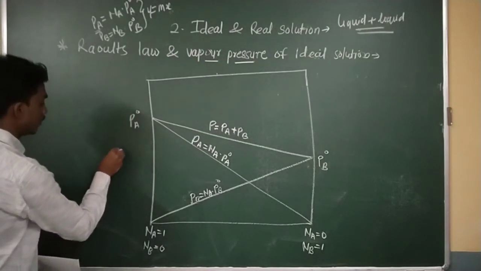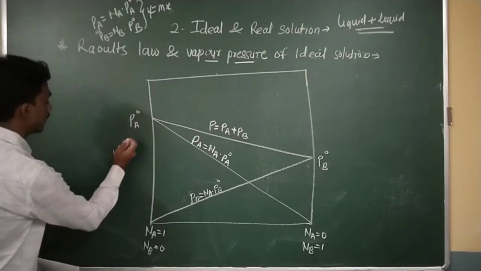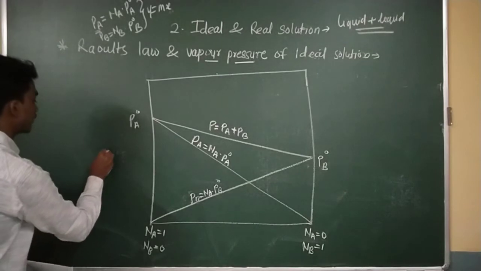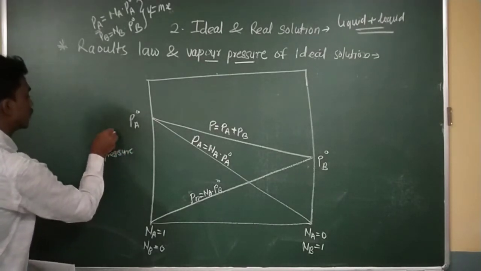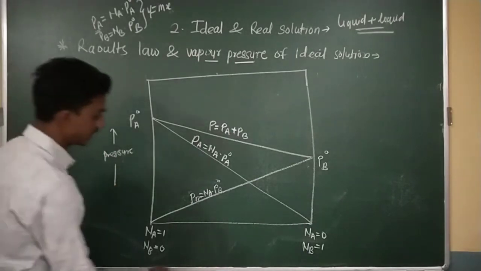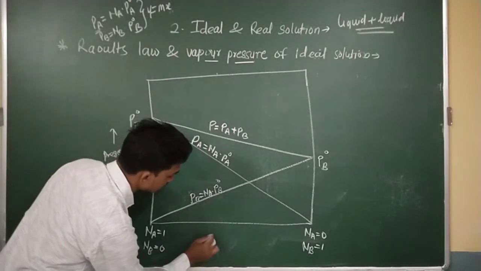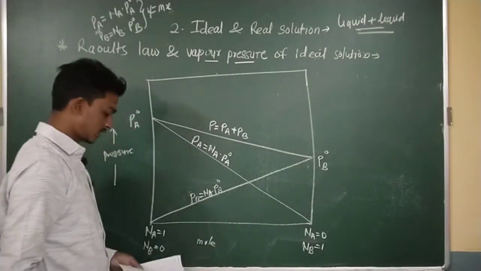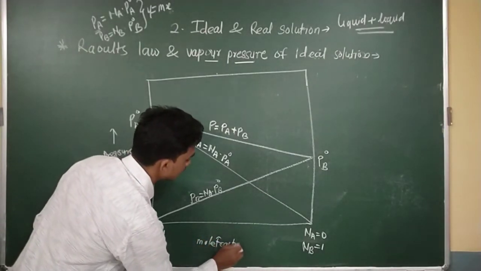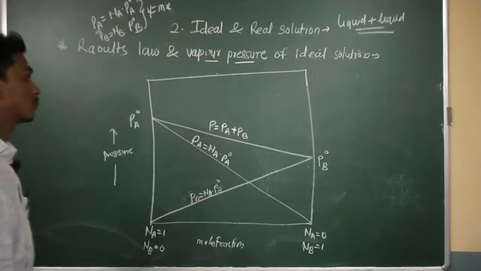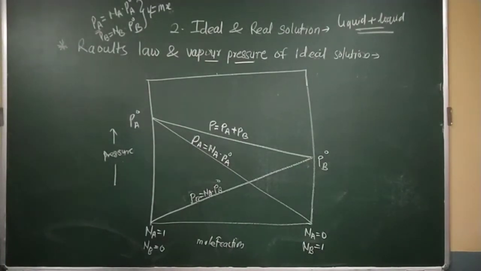Here is the vapor pressure of the solution, and here is the mole fraction on the x-axis.